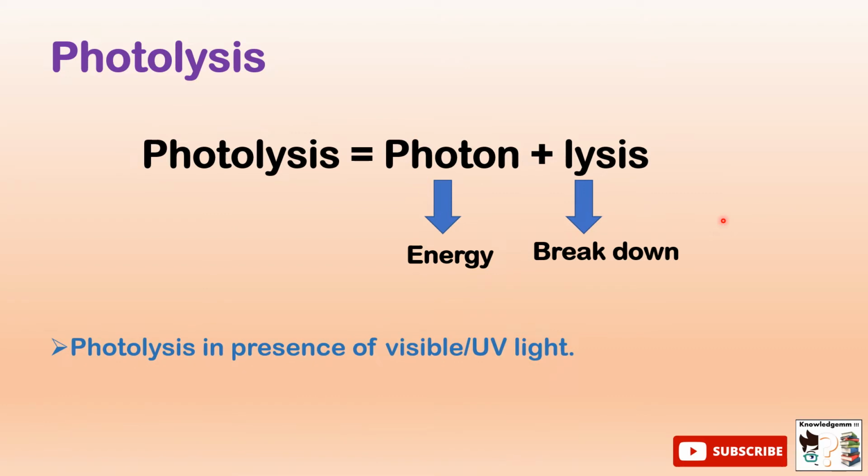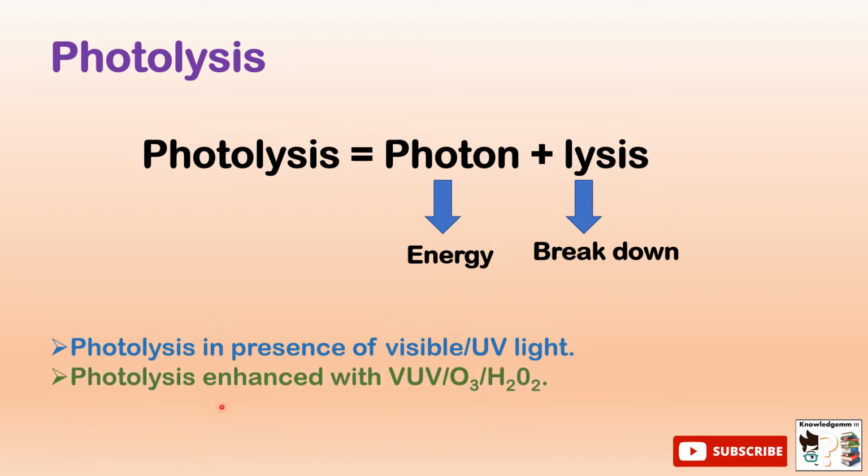Photolysis can take place in the presence of visible light or ultraviolet light. The whole idea of any advanced oxidation process is the production of OH radicals and utilizing them for the breakdown, treatment or mineralization of organics in the wastewater. So here also, light energy is used to break down water molecules into OH radicals, which can bring about the mineralization. Photolysis can be enhanced using vacuum ultraviolet rays, ozone and hydrogen peroxide.